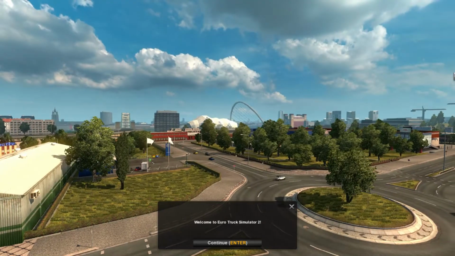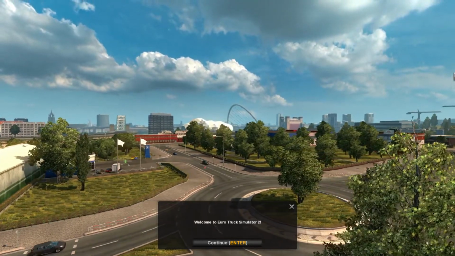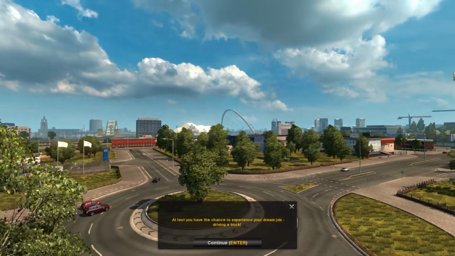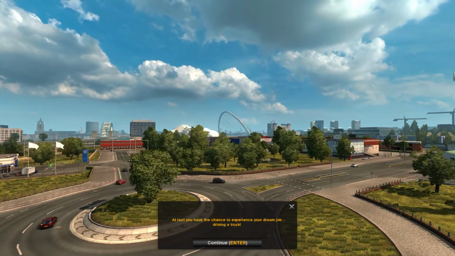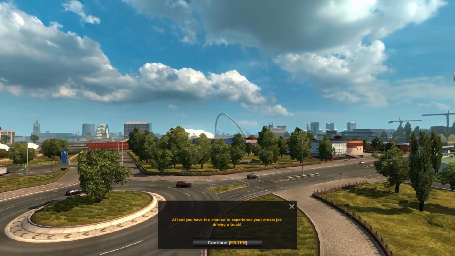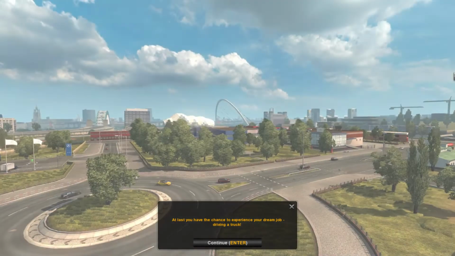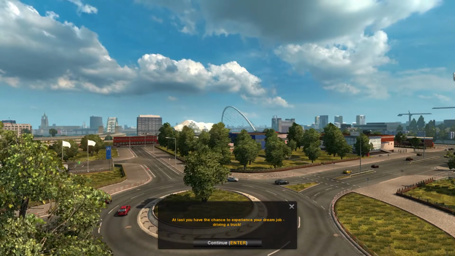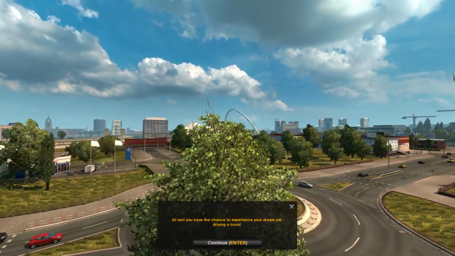So what we're going to do at this point is we're going to hit enter. So let me just do that. There you go, enter, and then it gives you, at last you have the chance to experience your dream job driving a truck. Yep, there's definitely days when it is a dream job, and there's also days when it can be an absolute nightmare, as I'm sure every real world truck driver out there will tell you.